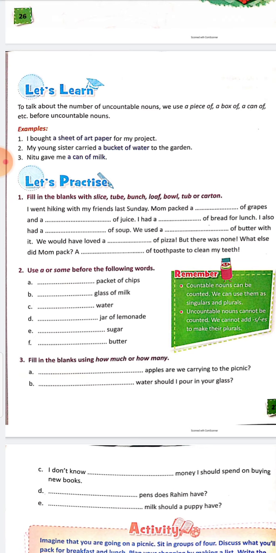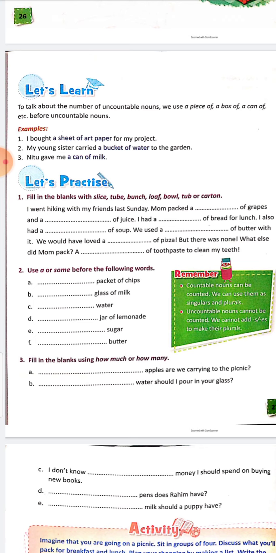Use a or some before the following words. A packet of chips. A glass of milk. Some water. Last three will do by yourself. Next, fill in the blanks using how much or how many. So how much we will use in front of the uncountable nouns, and how many in front of the countable nouns. How many apples are we carrying to the picnic?